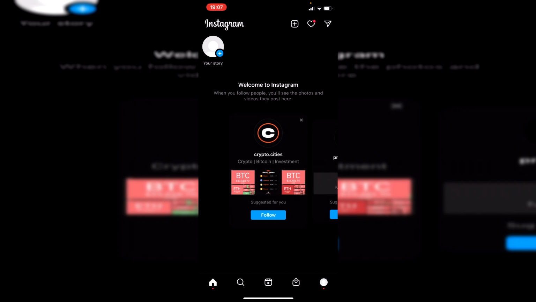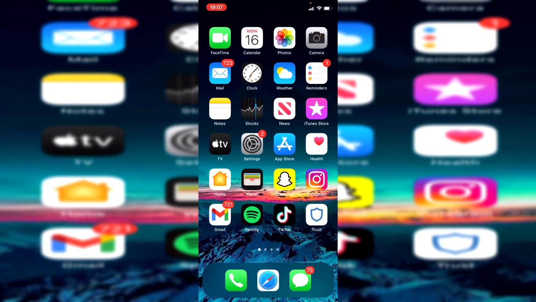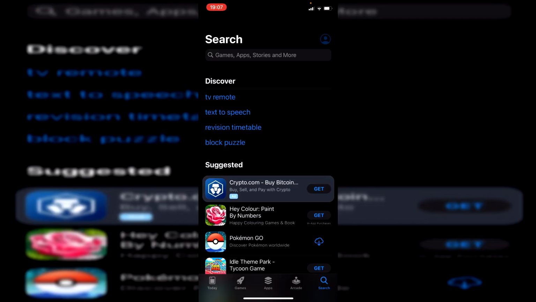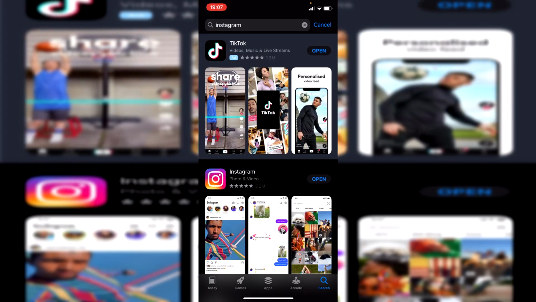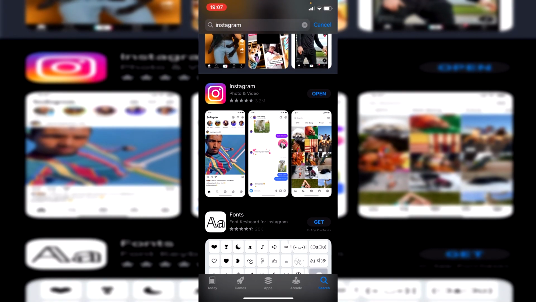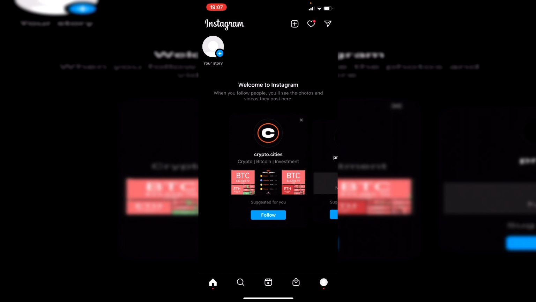The first thing you want to do is try updating the app. To check if Instagram has an update, come to the App Store and simply search for Instagram. It's going to pop up pretty fast, and there we go. If it says open, that means you've got the most up-to-date version of Instagram. So if it just says open, let's go back into Instagram and I'll show you the next fix.